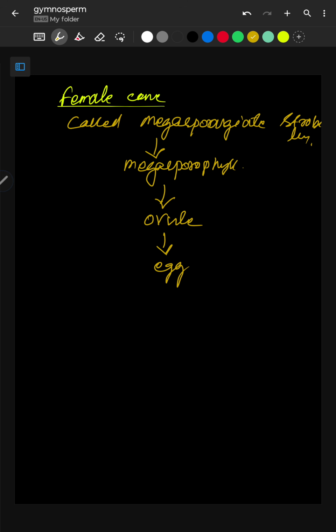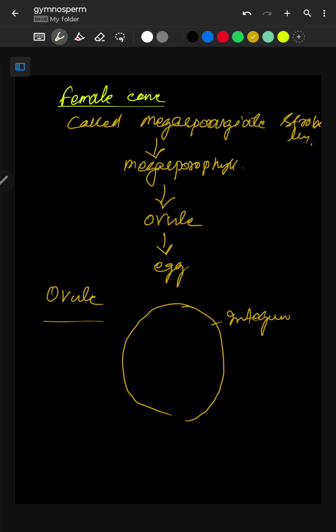Now let us discuss the structure of the ovule. This is very important. The ovule consists of the integument, the outer covering. Then there is a mass of cells, which is called nucellus.